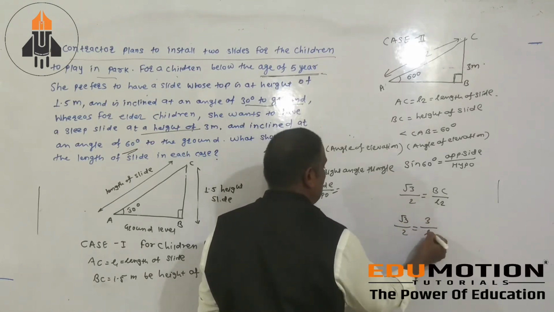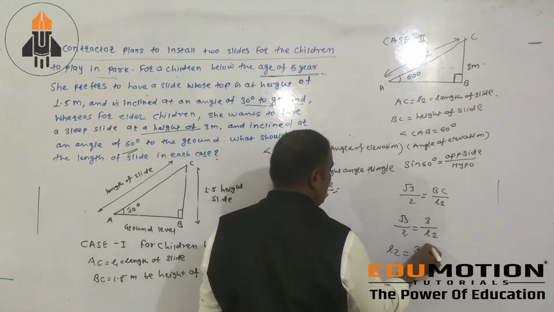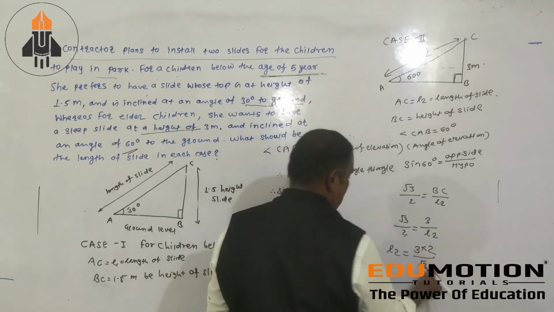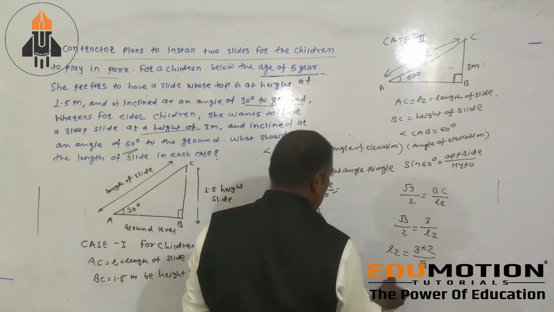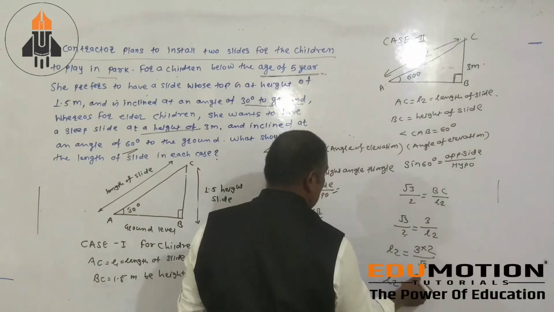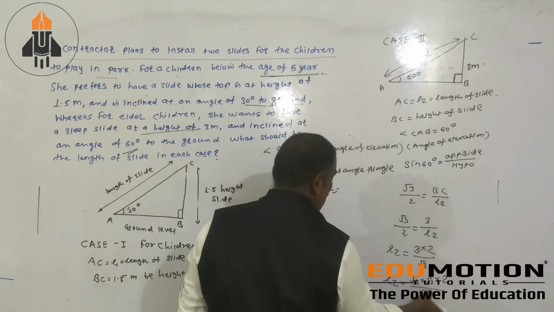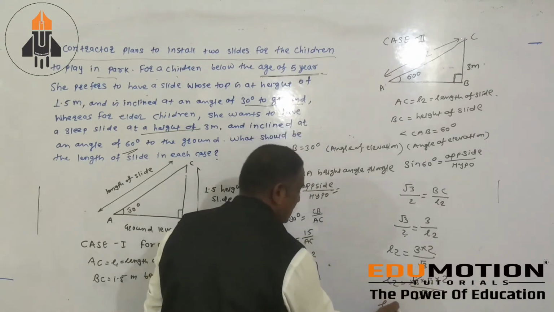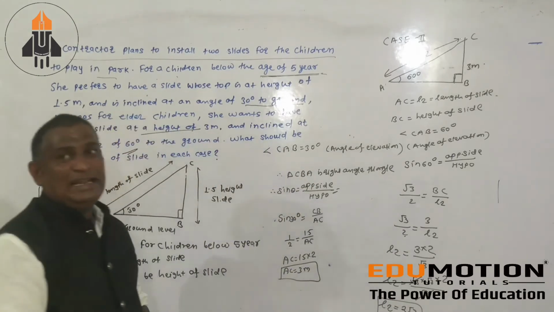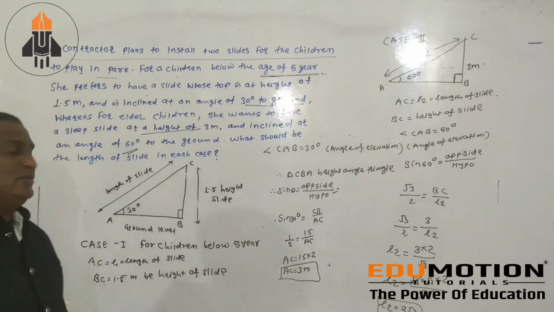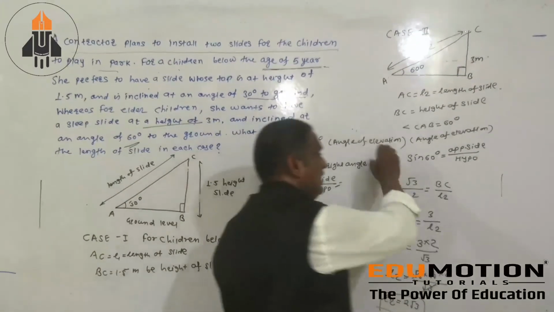Then if you want the value of BC, it is 3 divided by L2. Then take cross multiplication. L2 equals 3 into 2 divided by √3. You can write 3 as √3 into √3, into 2, divided by √3, and we get the answer. L2 equals 2√3. L2 means the length of the slide, the length of the slide in the first case and in the second case.